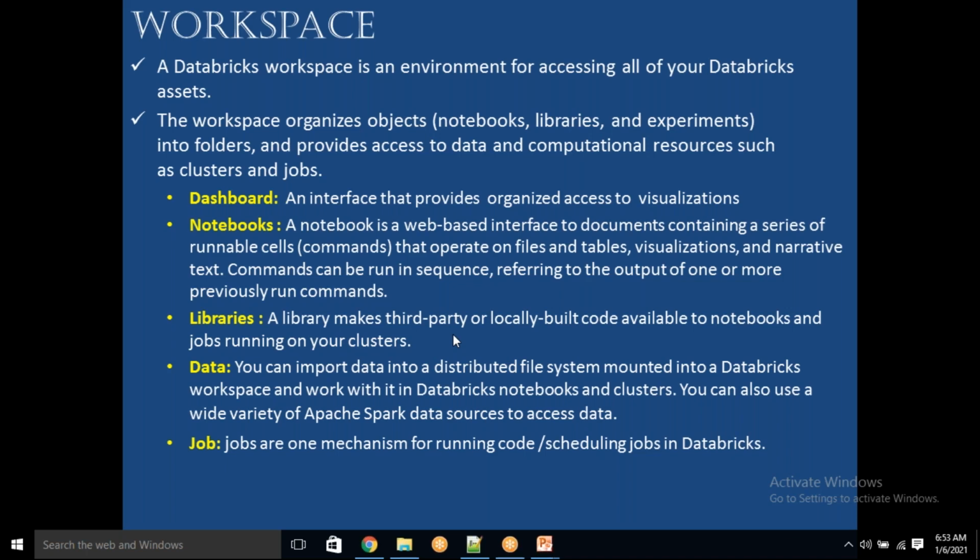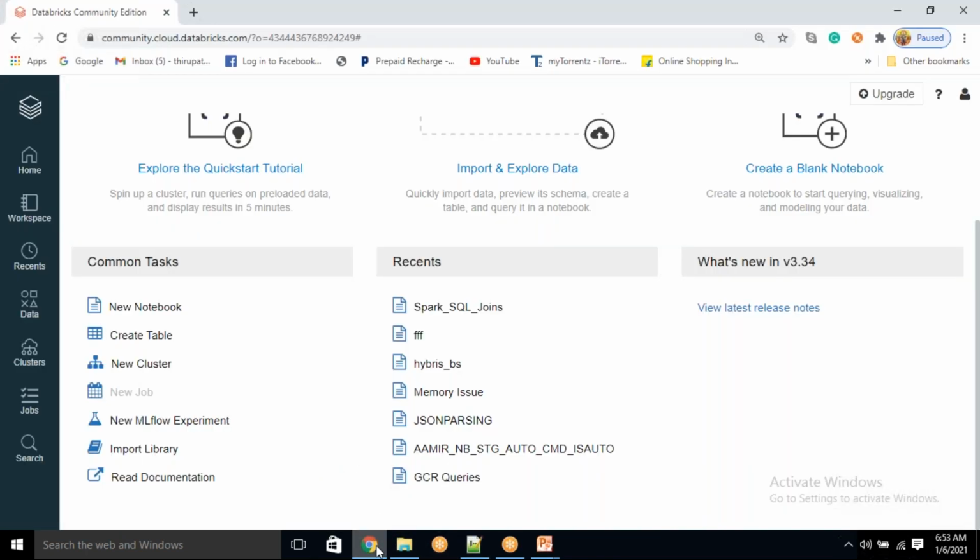So without manual intervention, I want to run all these notebooks at once. You are going to schedule those notebooks by using jobs. I'll show you all these things. Okay, quickly come back again. You see here we have a jobs tab for creating the jobs. And with the data option, we have to upload your data.